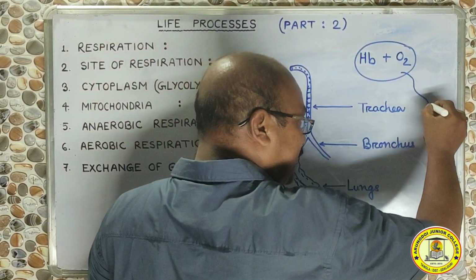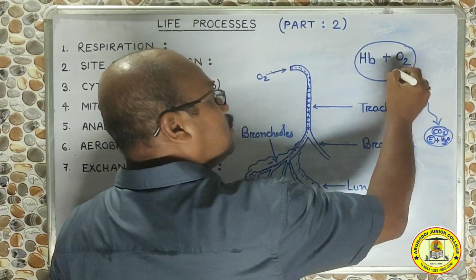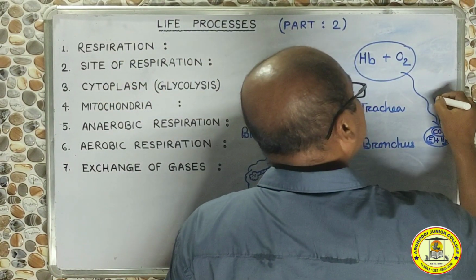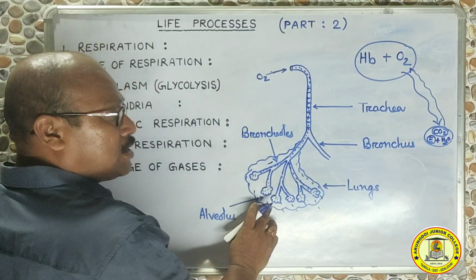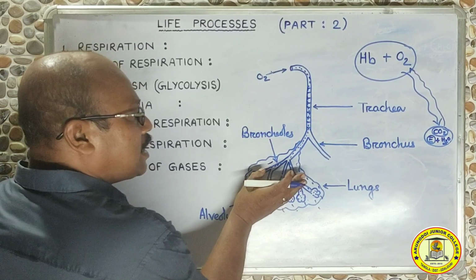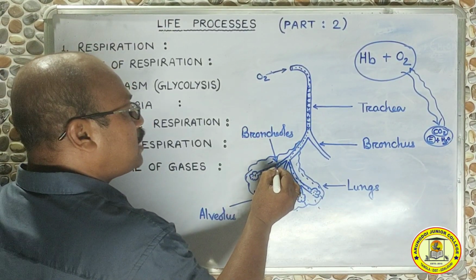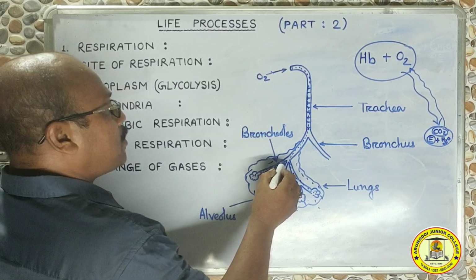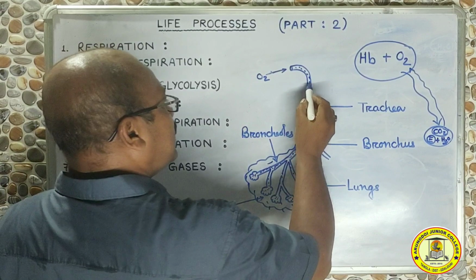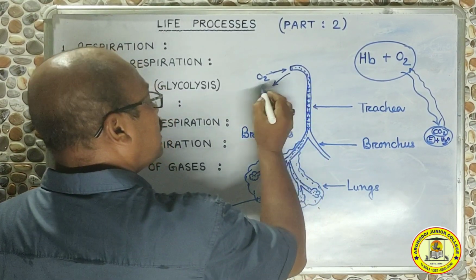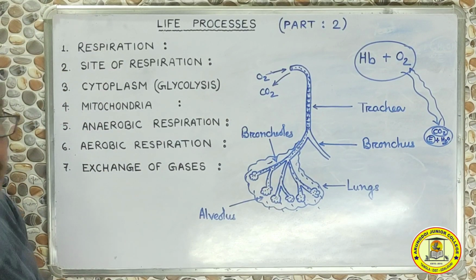So the blood which carried the oxygen to the cell, the same blood while going back will take away the carbon dioxide and come back to the lungs. In the lungs, it will release the carbon dioxide, which from the alveolus will come to the bronchioles. From the bronchioles, it will reach the bronchus and then the trachea, and finally from the trachea the carbon dioxide will come out during expiration.